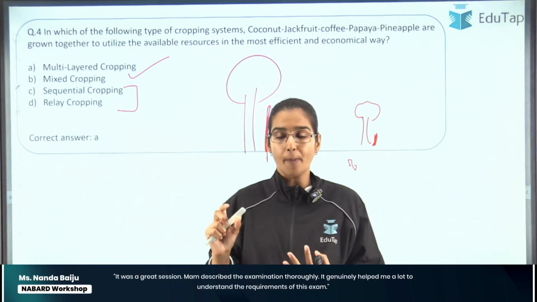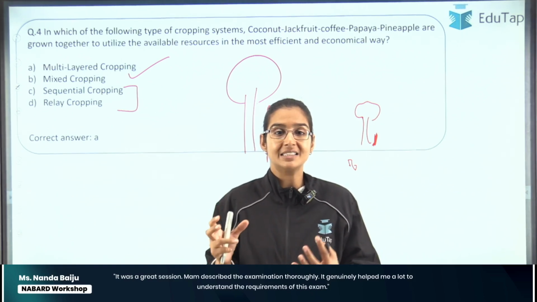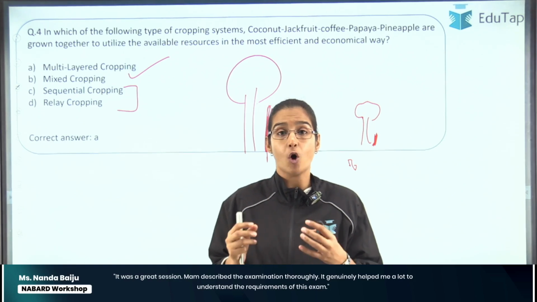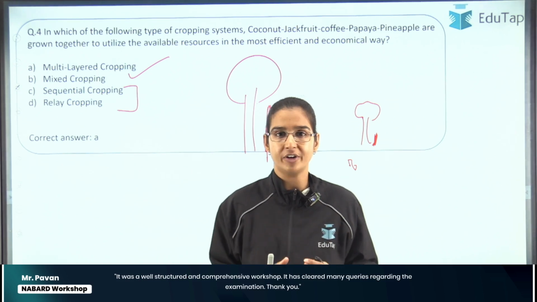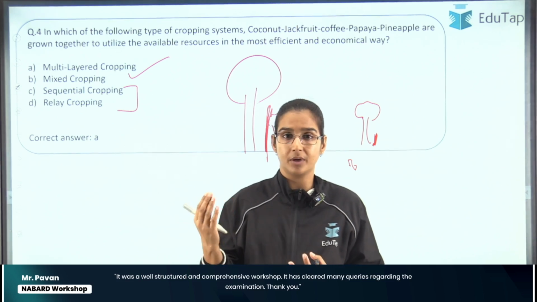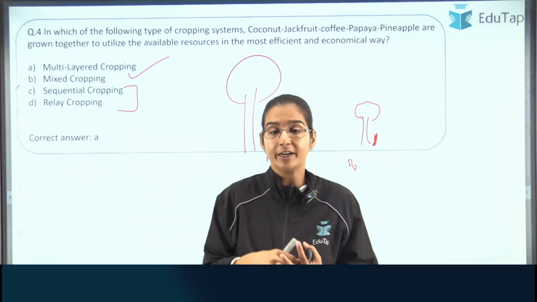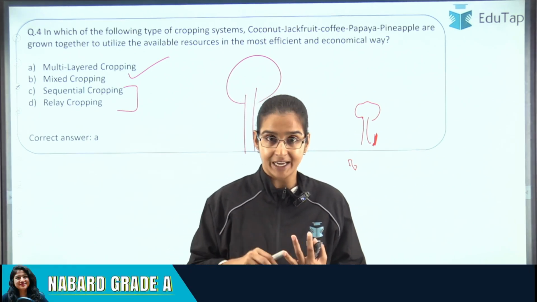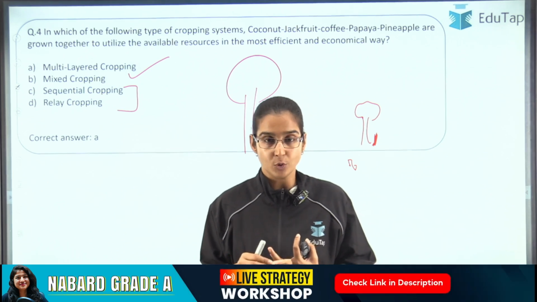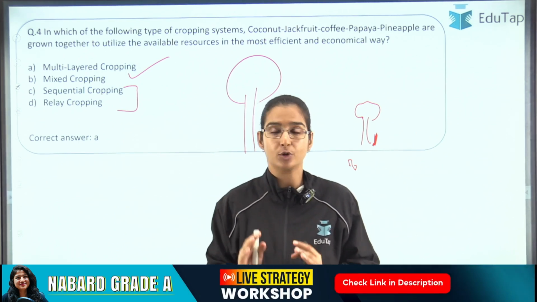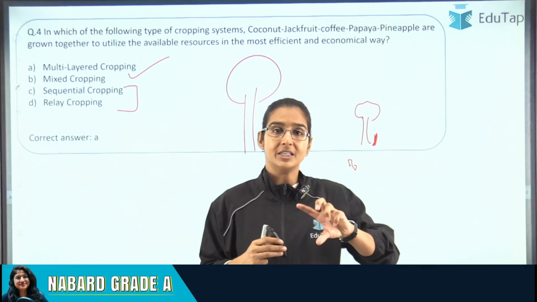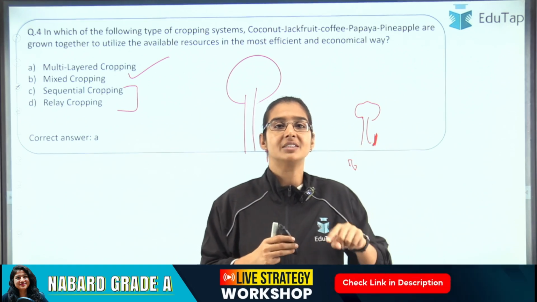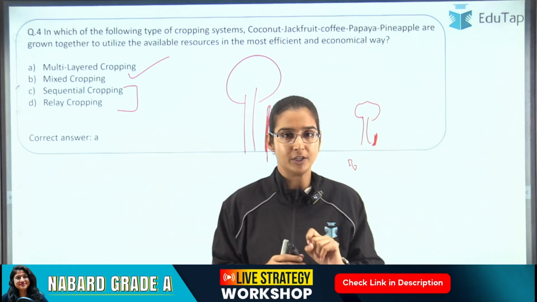Here the potato will utilize the good soil structure, and also better utilize the soil moisture which was left after the harvesting of maize. In this manner, our time, our labor, and our resources have all been preserved. So sequential cropping is where you plant the second crop just after harvesting the first crop.